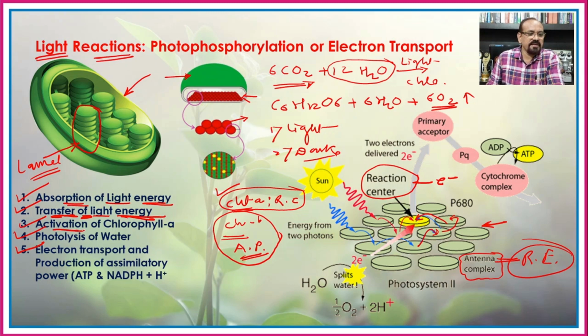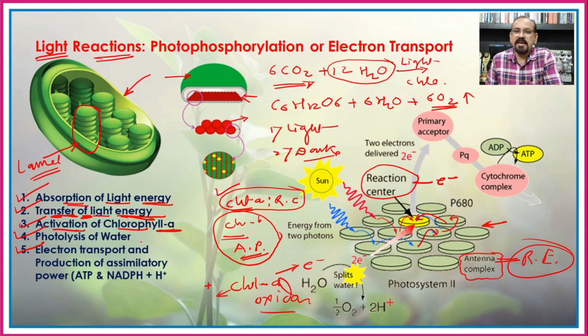Later on, there is an activation of the chlorophyll A, and when the chlorophyll A activates, it donates the electron, meaning here there is an oxidation process, and hence the chlorophyll A is left with a positive charge when it emits an electron from the ground state to the excited state, that is the energy-rich electron containing the radiant energy. At the same time, during this process, there is a photolysis of water.